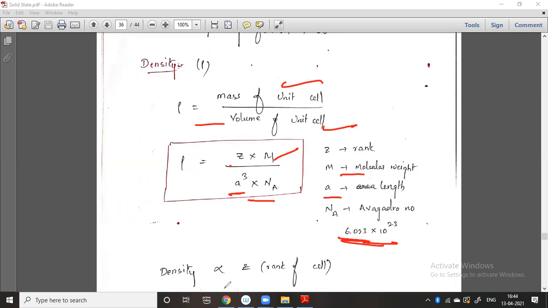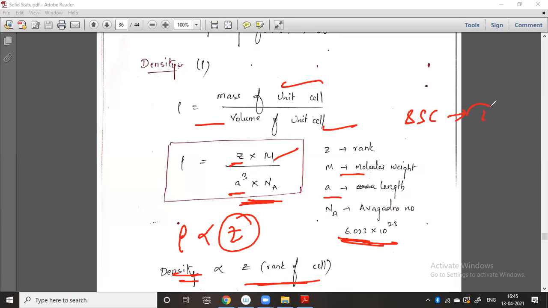And then after that, remember C here, the density is directly related to Z. You can see here Z is in the numerator, not in the denominator. That means density is directly related to Z. So if Z is more, the density will be higher. Z is higher for which one? For SCC it is definitely 1, for BCC it is 2, and for FCC it is 4.